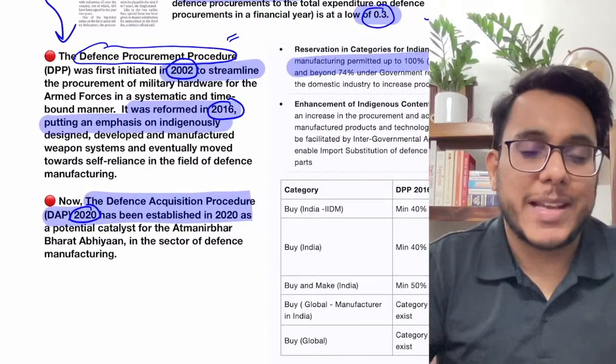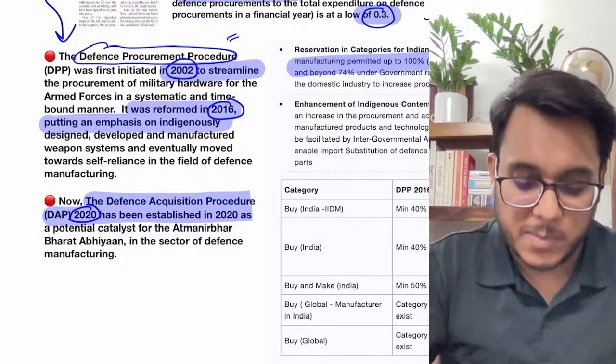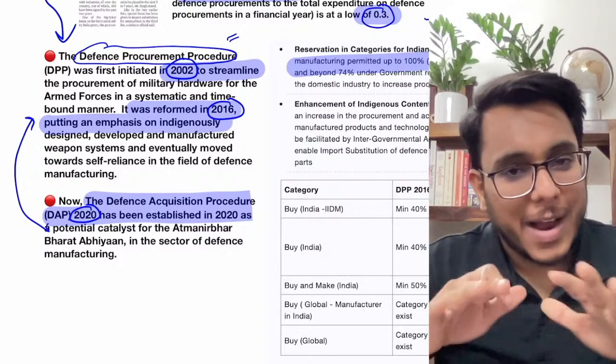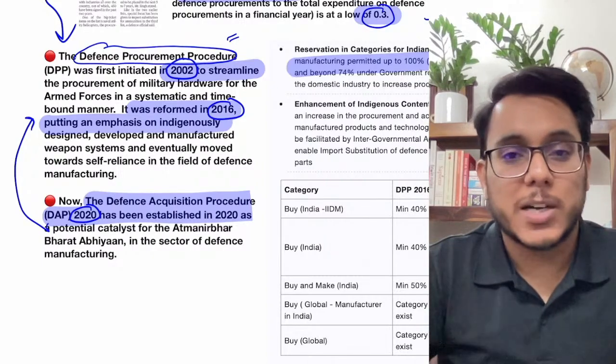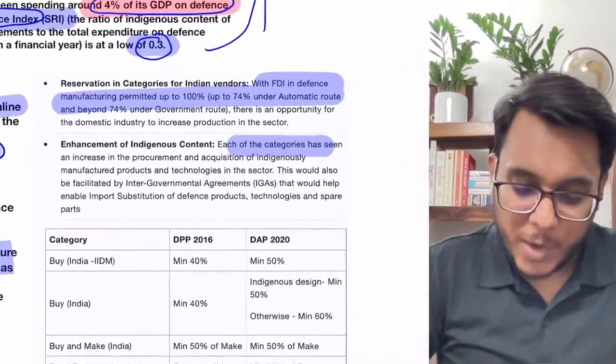So, guys, in 2020 the Atmanirbhar Bharat reforms were announced, and as a part of these reforms, the Defense Acquisition Policy of 2020 was brought. This DAP of 2020 brought a lot of reforms into defense acquisition in India. We'll be understanding them.